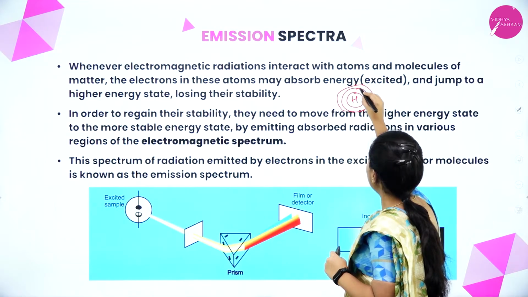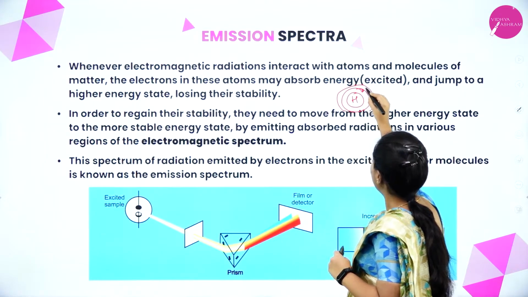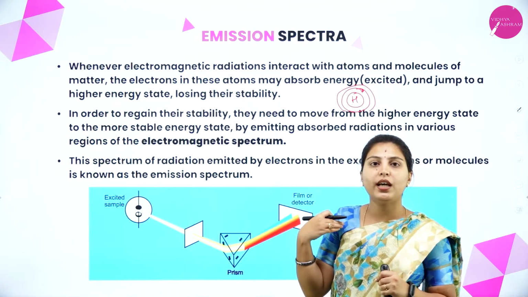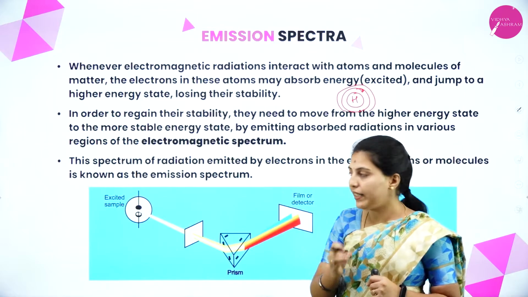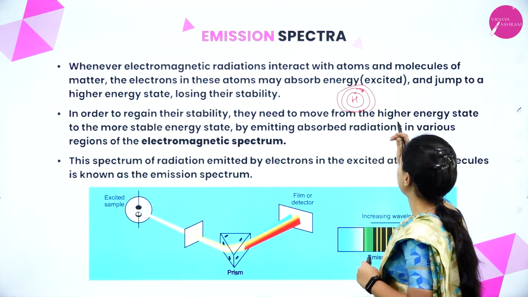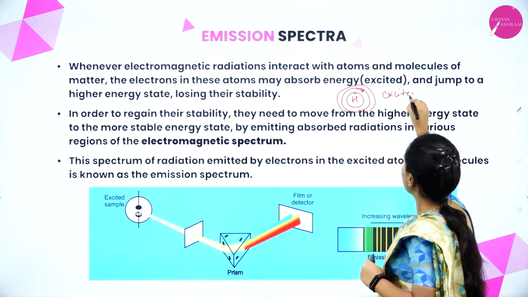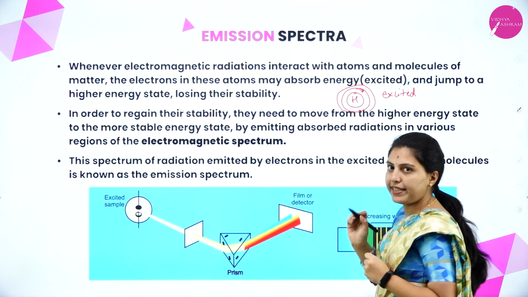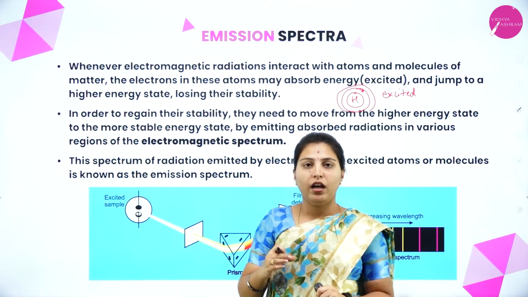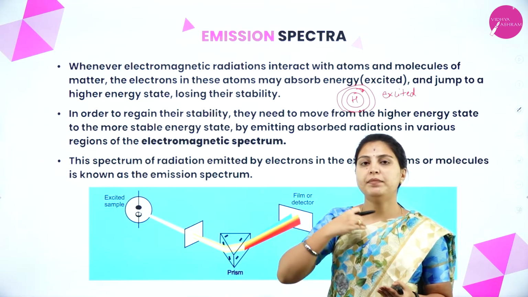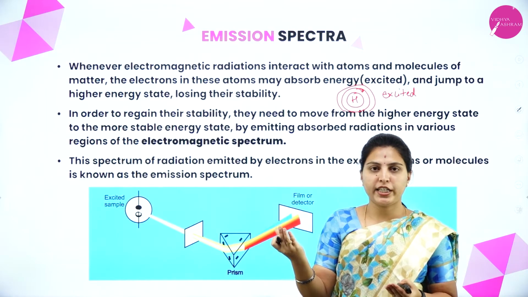This electron will get excited, or will reach to the higher energy level. That higher energy level we will call as excited level, correct? Excited energy level.